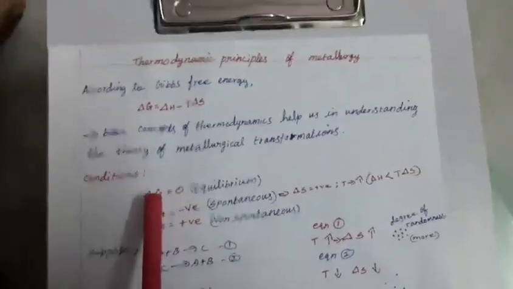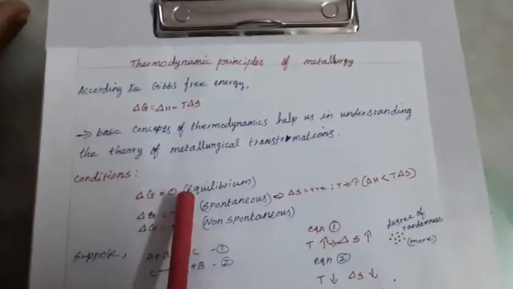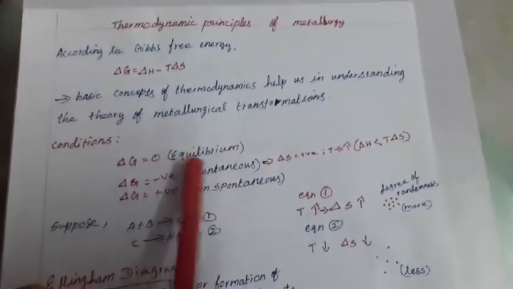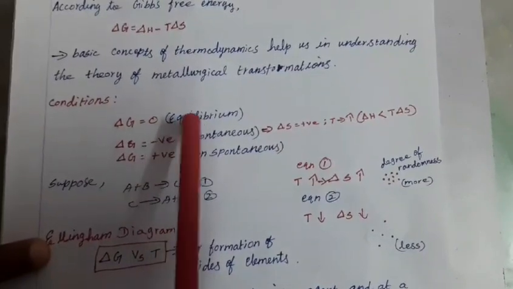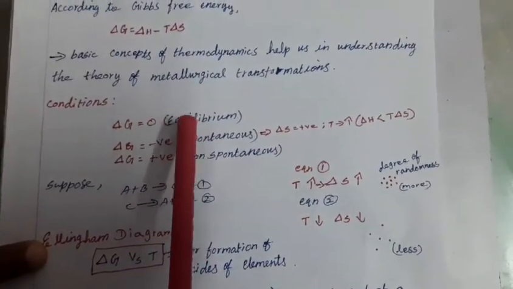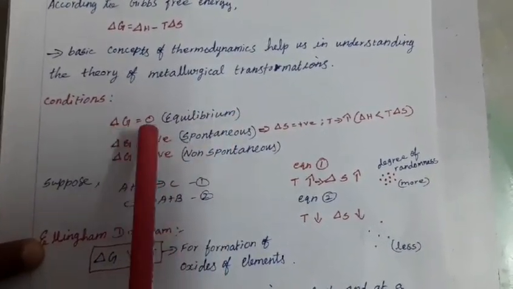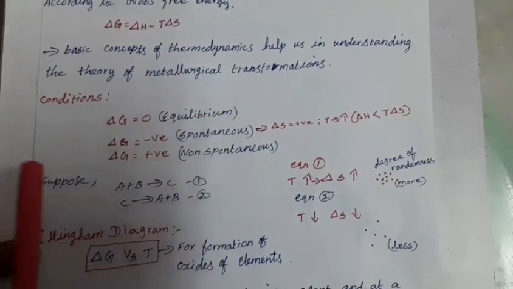When the delta G value is 0, the process attains equilibrium, because sometimes all the gaseous particles are present in one reaction. So it attains equilibrium in nature.